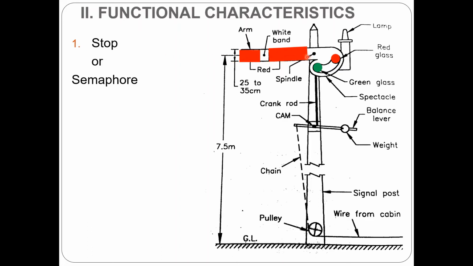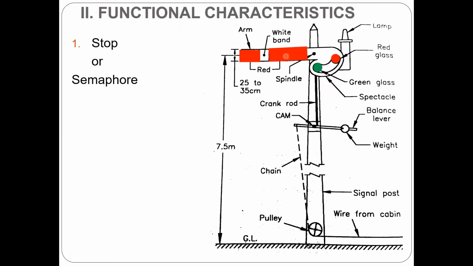This is pivoted on a horizontal pin known as the spindle near the top of the post. The length of the arm is 1.2 to 1.7 meter and 25 centimeter to 35 centimeter wide at the outer edge. So in the normal position, this arm remains horizontal. So let's explain the working principle of the semaphore signal. The semaphore signals in India are placed on the signal post on the left hand side of the direction of movement of the train, and the movable arm projects towards the track for indicating the signal.